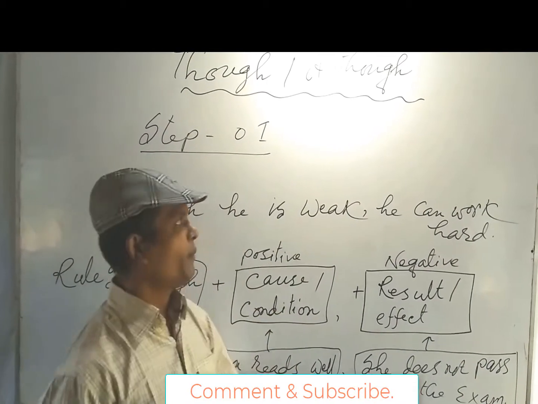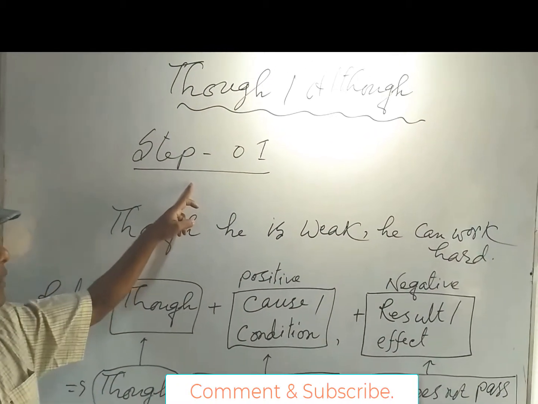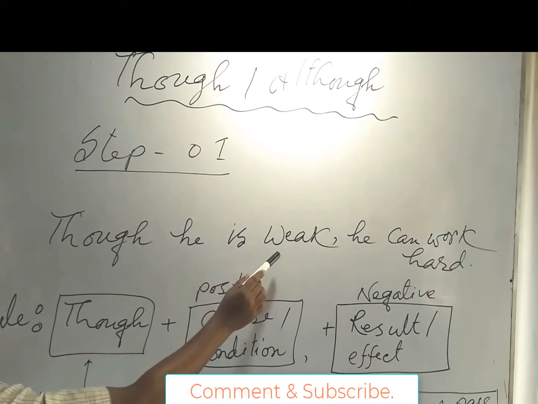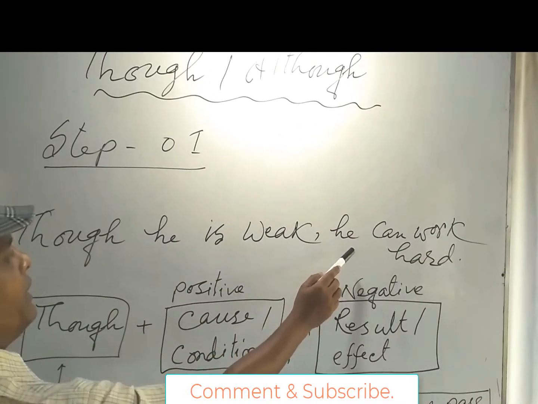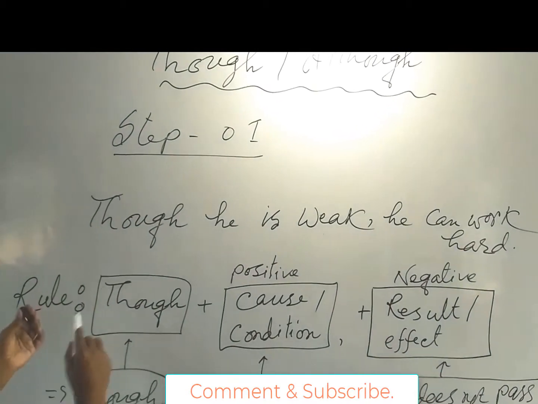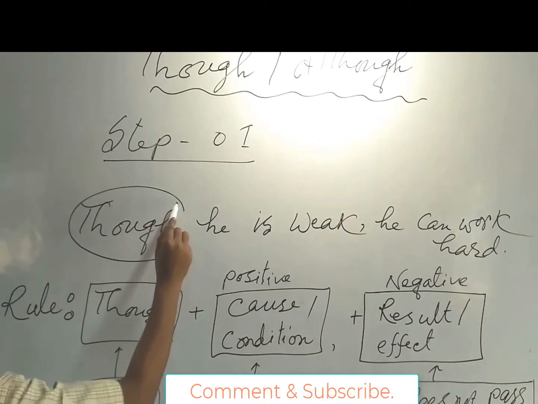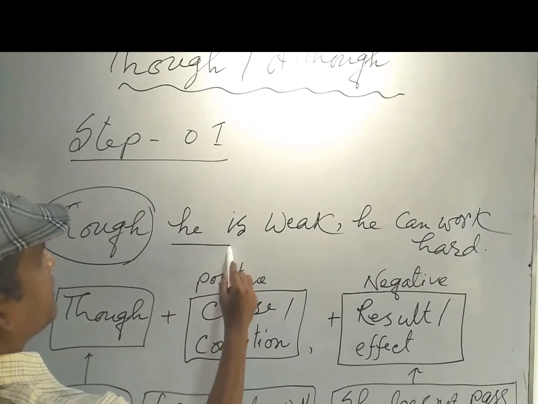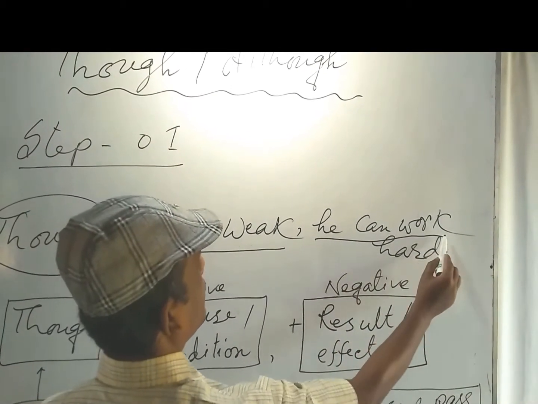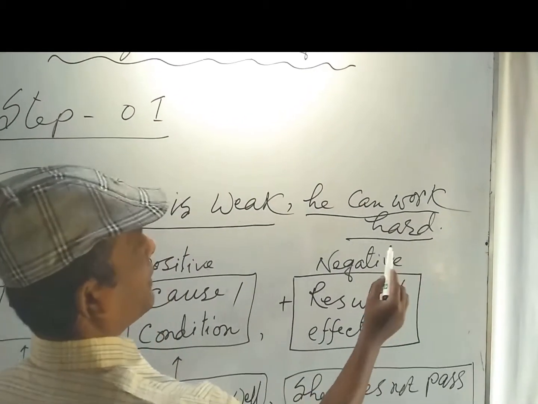Step number 1. Though he is weak, he can work hard. The noticeable fact is that at the very beginning I am using though. Then this is a sentence of cause or condition. Now this is a sentence of result or effect.